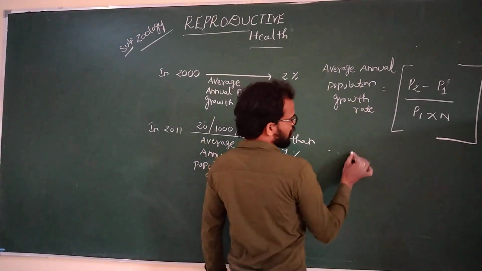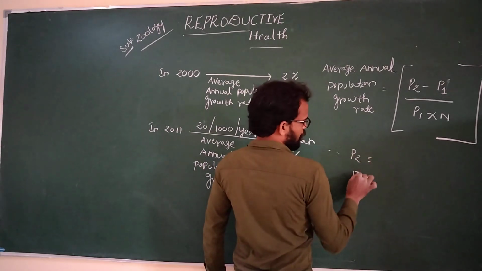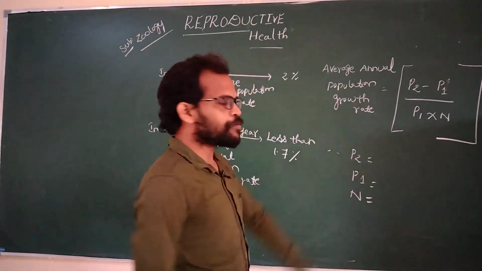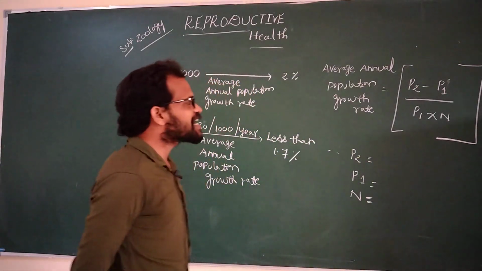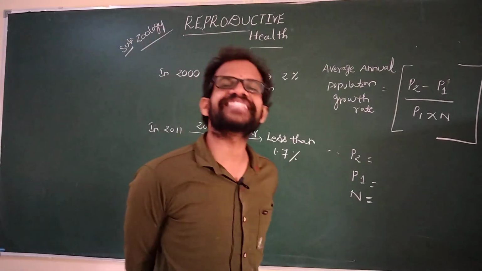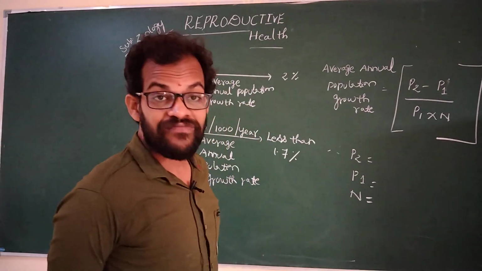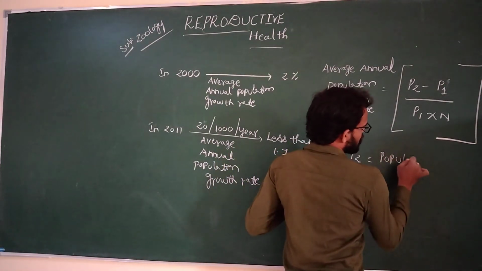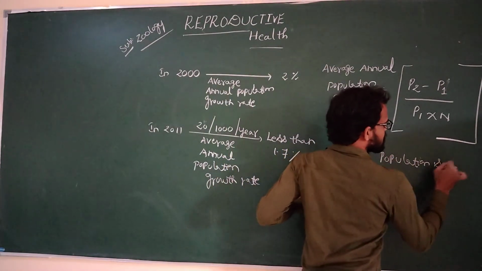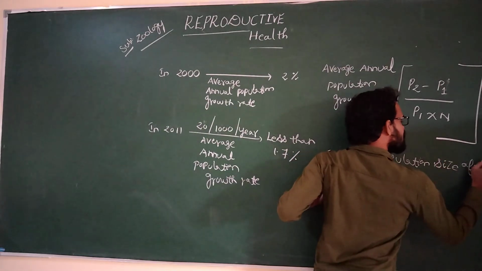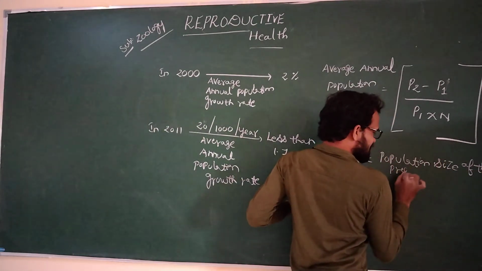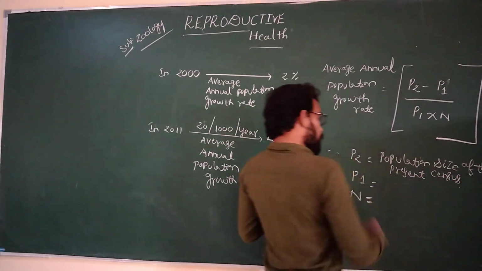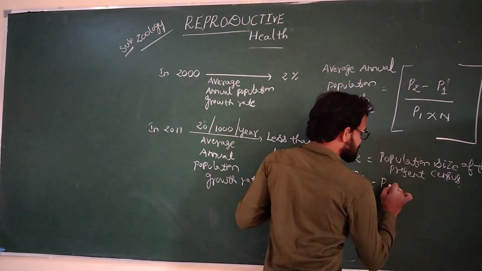What do P2, P1 and N indicate? P2 means the population size of the present census. P1 is the population size of the previous census.